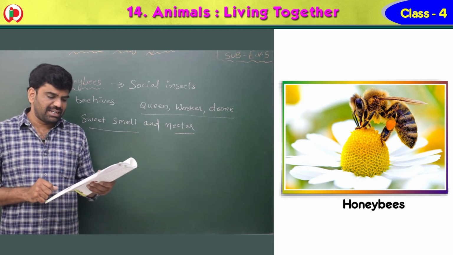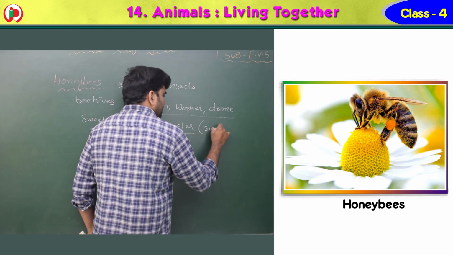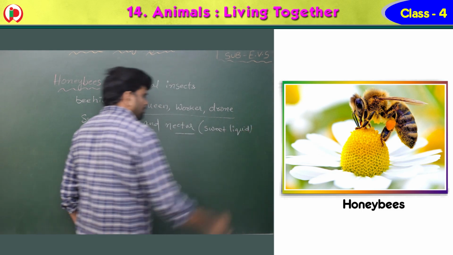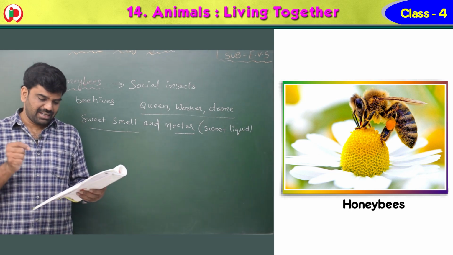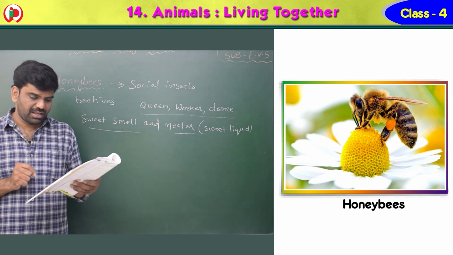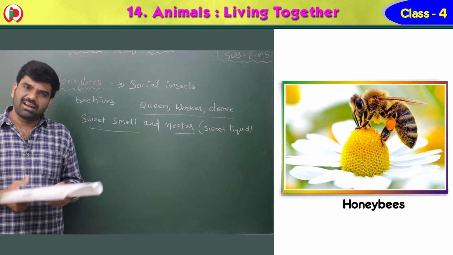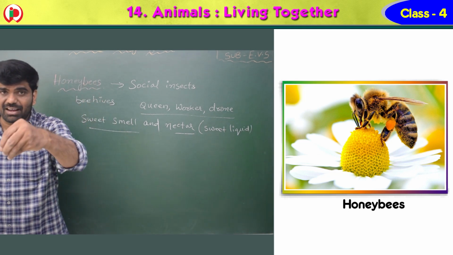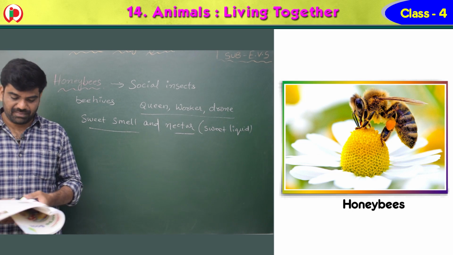Flowers produce a sweet liquid called nectar. So what is nectar? It's a sweet liquid. If you taste the carpel of a flower, you can find that it is very tasty. It is very sweet. Honeybees visit flowers to get its nectar. Like the other insects, honeybees also visit the flowers to suck the nectar.